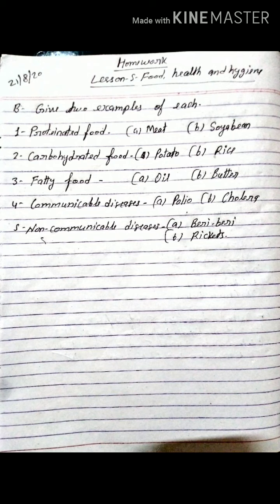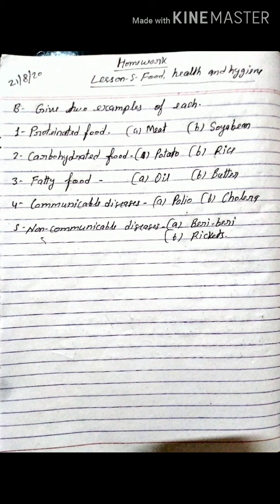Next, communicable diseases. Two examples of communicable diseases. And you know what we mean by communicable diseases: a disease that is spread from one person to another person is called a communicable disease. Examples are cholera, typhoid, polio, malaria, dysentery, jaundice, digestive disorders, dengue fever, AIDS, chicken pox, measles, etc. But you write A, polio, B, cholera.